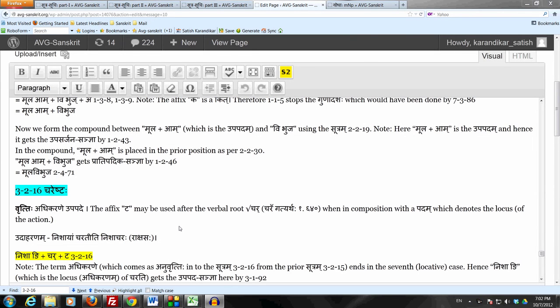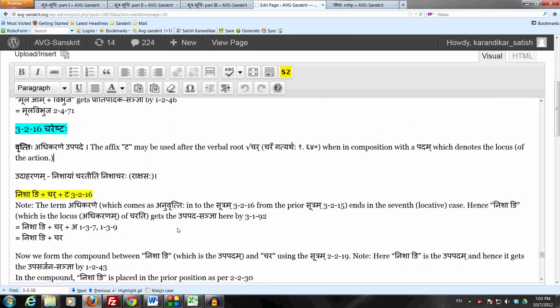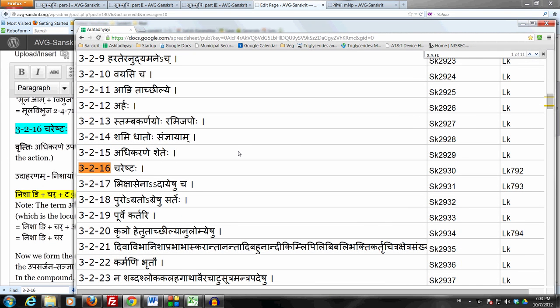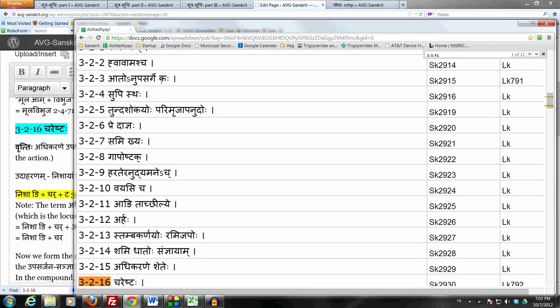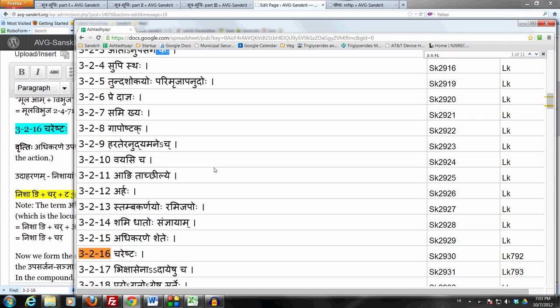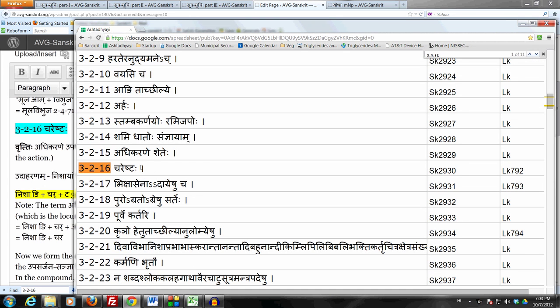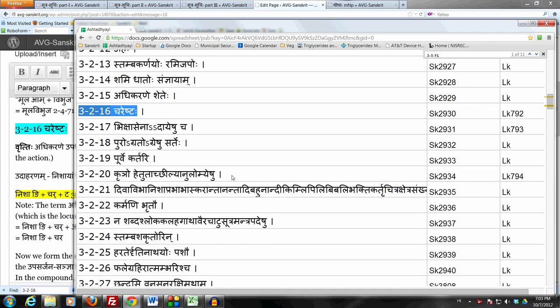Let us now study a sutram which prescribes the affix ta, different from what we had in the last few rules. In the last few rules we were studying the affix ka. Now let us move on to the affix ta. This is a section which starts from 3.2.16 up to 3.2.23. Panini prescribes the affix ta. Always keep track of the Ashtadhyayi.